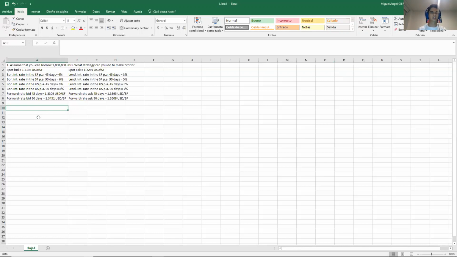So this exercise is a CIA, a covered interest arbitrage, but this one is the most complicated version because it has bid and ask in the spot, in the forwards. It has borrow and lending rates. And finally, it also has two forwards. So it is the most complicated version of CIA.